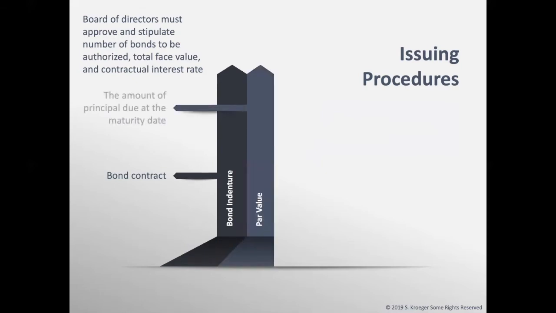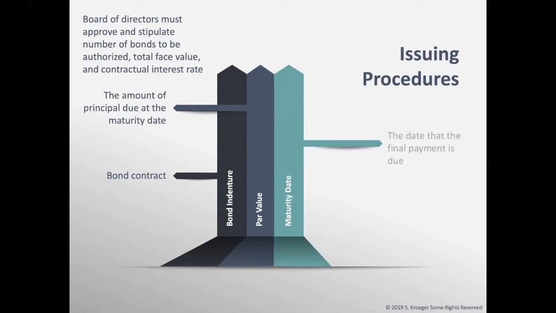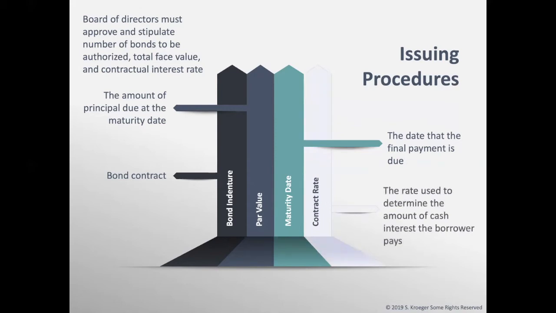The par value of a bond, also known as face value, is paid at a stated future date. This future date is called the maturity date. Therefore, on the maturity date, the issuer will pay the bondholder the par value of the bond. The contract rate is also known as the coupon rate, stated rate, or nominal rate. This is the annual interest rate paid by the issuer of bonds. This amount is applied to the par value. And in this course, interest is paid semi-annually, which is twice a year, every 6 months.